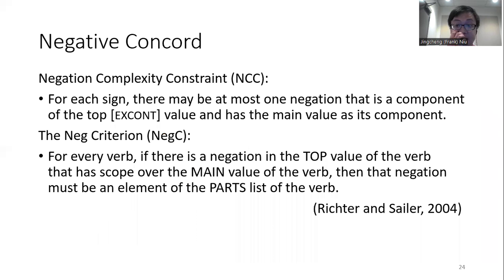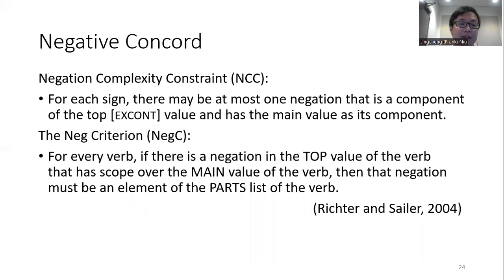So now let's take negative concord as the background to analyze quantificational concord. Negative concord is enforced by two principles. The first one is the negation complexity constraint, saying that for each sign, there may be at most one negation that is a component of the top exponent value and has the mean value as its component.